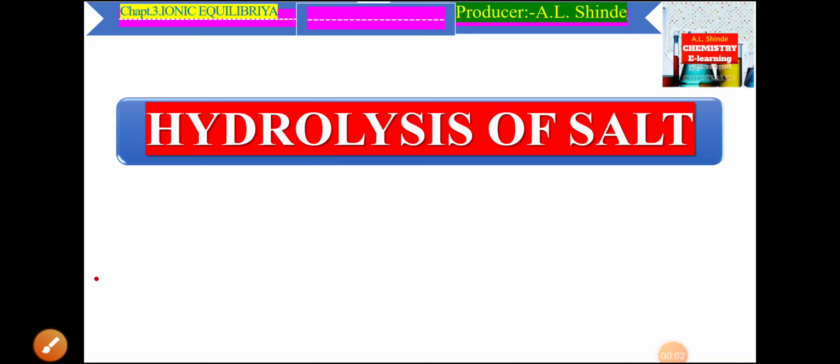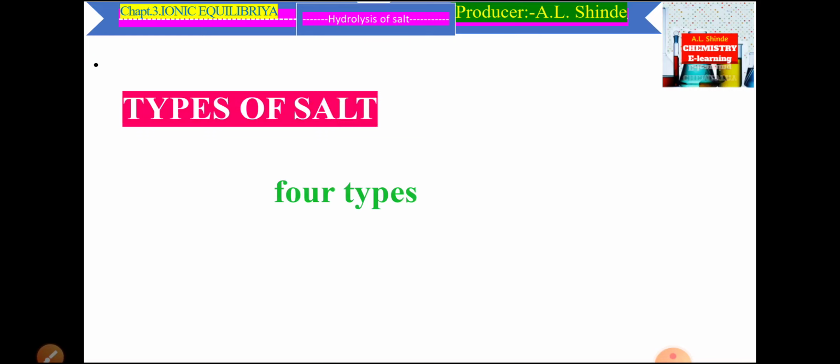Hello friends, today we are going to discuss hydrolysis of salt. There are four types of salts. First one is salt of strong acid and strong base. Second, salt of strong acid and weak base. Third, salt of weak acid and strong base. And last, that means four, salt of weak acid and a weak base. We can see one by one.